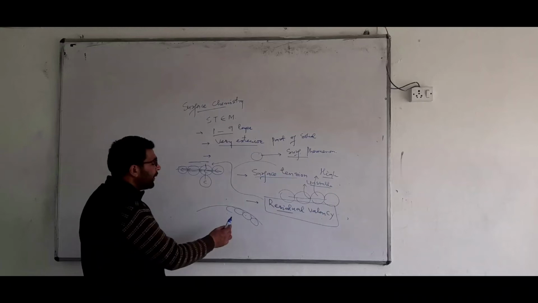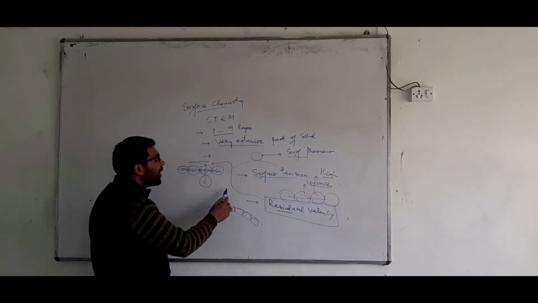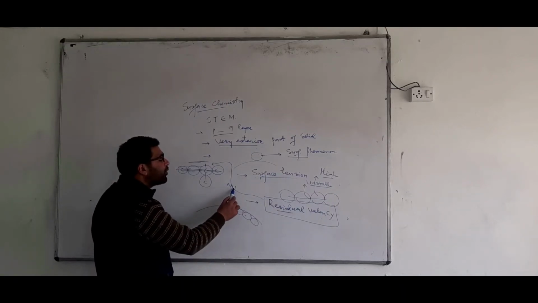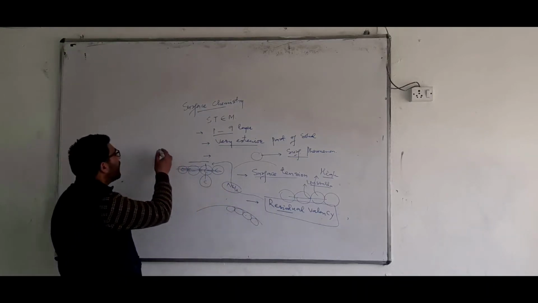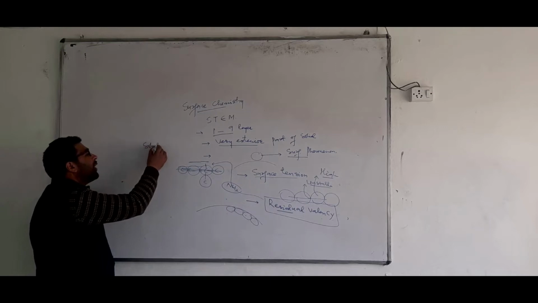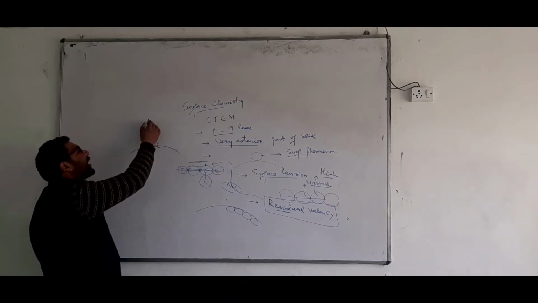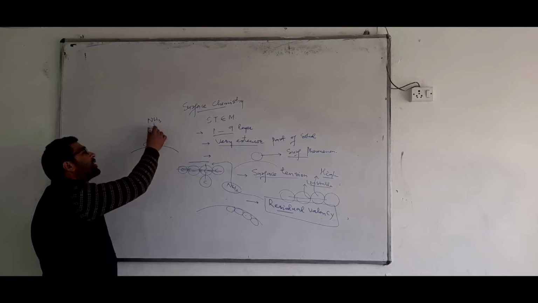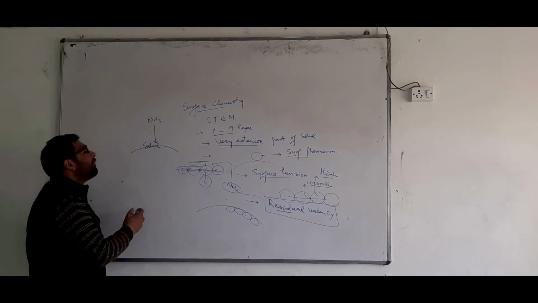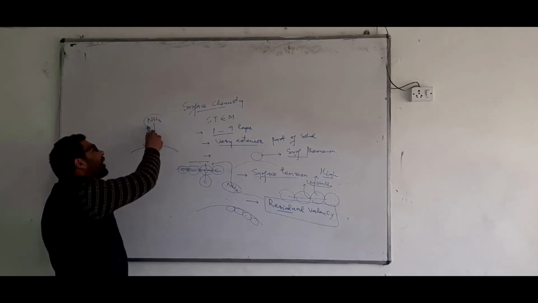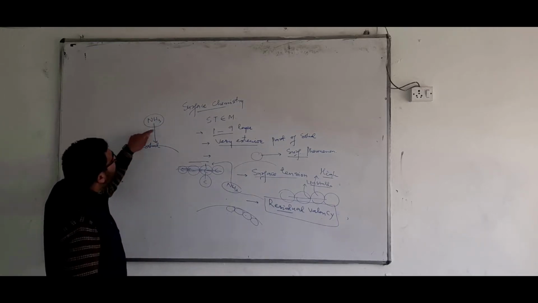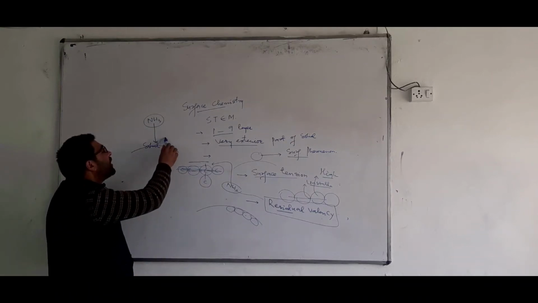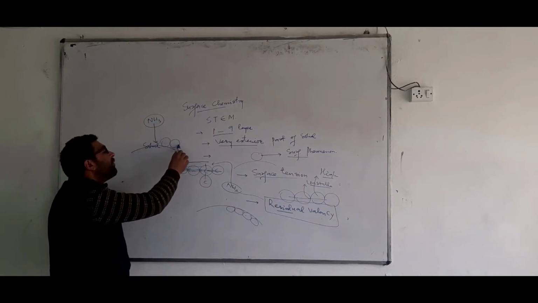Now what happens? This surface of this solid attracts the nearby molecules towards itself. For example, if I take a solid, this solid will attract the gas molecules towards itself. Now, when this gas is attracted by the surface towards itself, the ammonia gas will be present only on the surface of the solid without penetrating inwards.